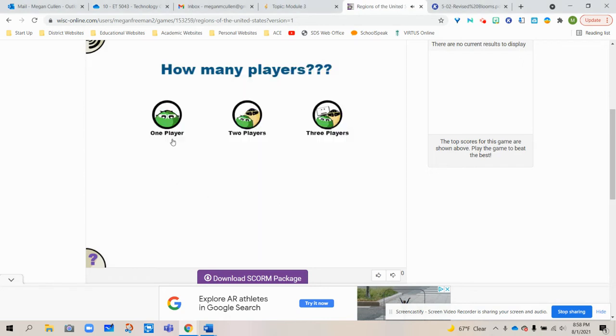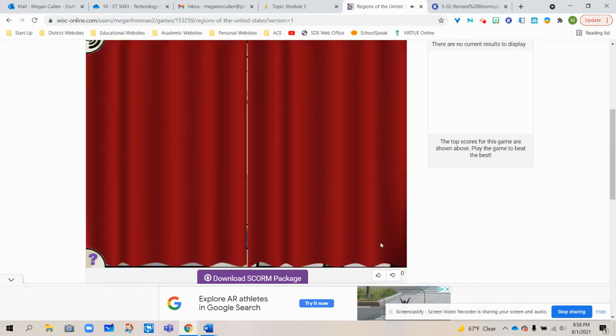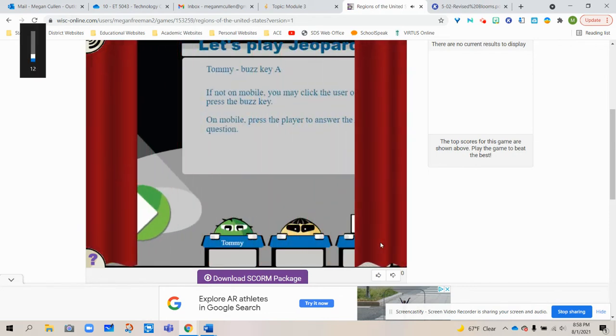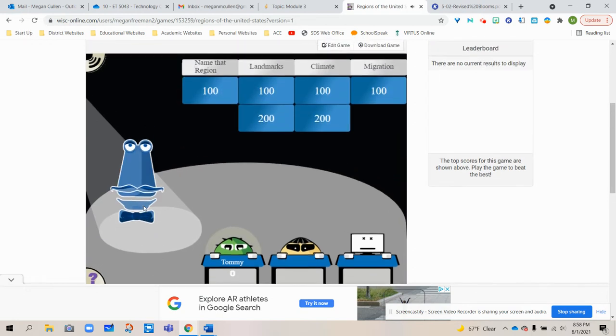So to begin the game, this is what the students would do on their website. They would enter their name, read the directions, and then begin the game. This is just a sampling of the game to demonstrate the types of questions that would be in the 6 categories of the revised Bloom's Taxonomy.